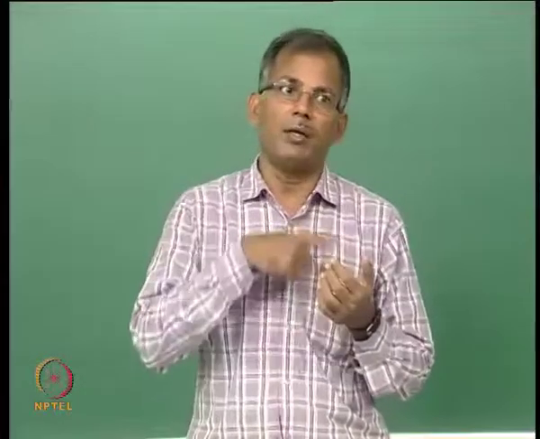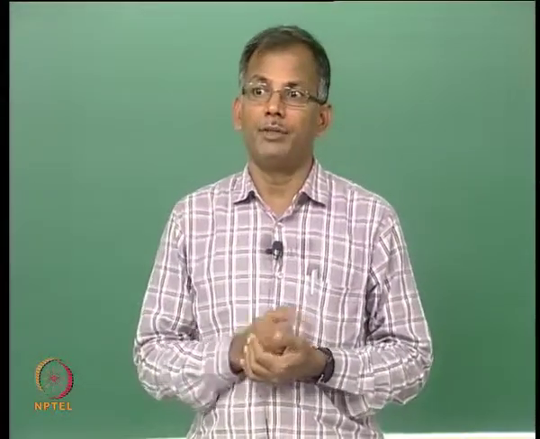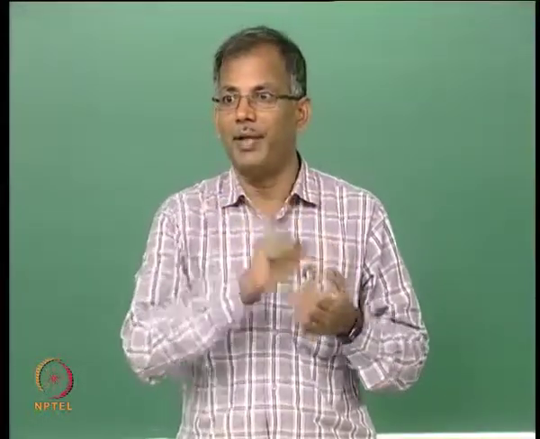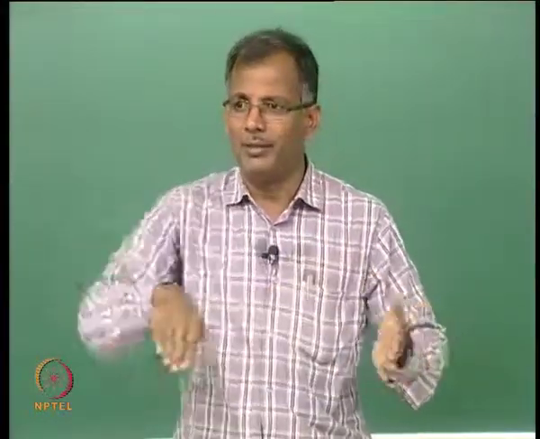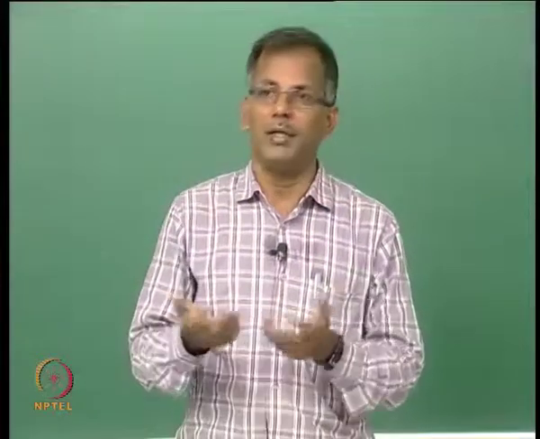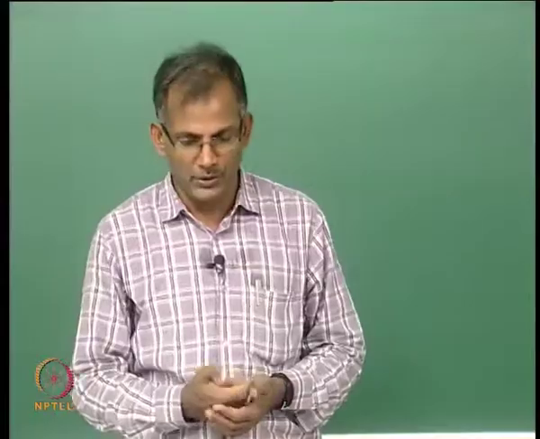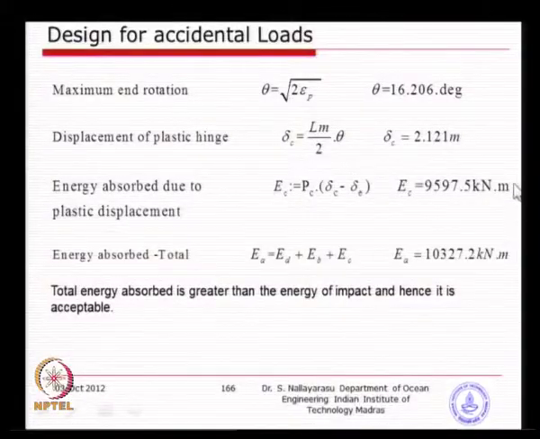For example, if this is a part of a jacket member which is required for jacket integrity, I may not assume that way, because once the member gets damaged, the jacket becomes unsafe. Whereas here it is only a peripheral member, it does not contribute to the global integrity of the jacket system. So, I can design it so that if it does get damaged, it does not matter, I will go and replace it a few days after the damage. So, you see here the total energy absorption is 10,000 kilonewton meter. So, I have definitely satisfied the energy absorption criteria. Basically, the energy absorbed is higher than the energy required.